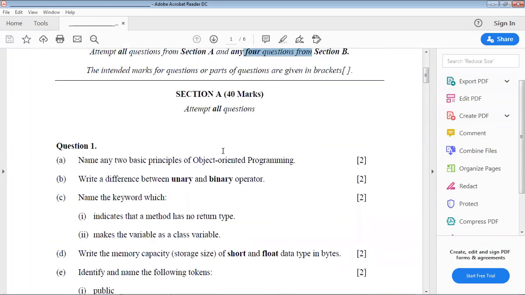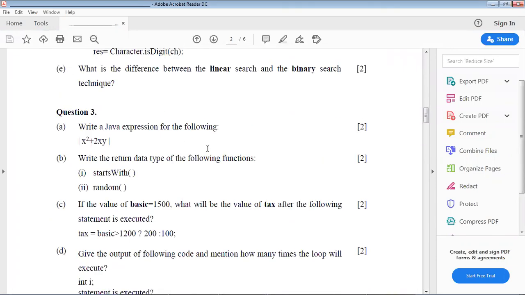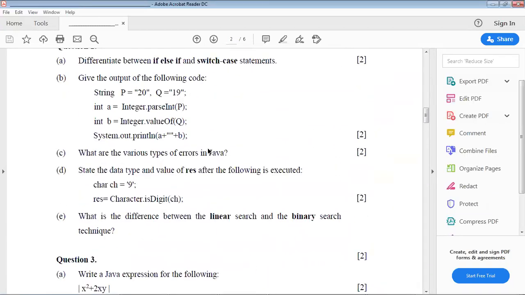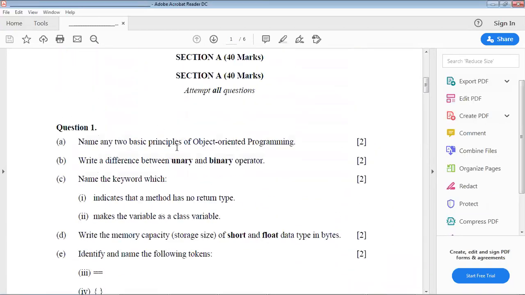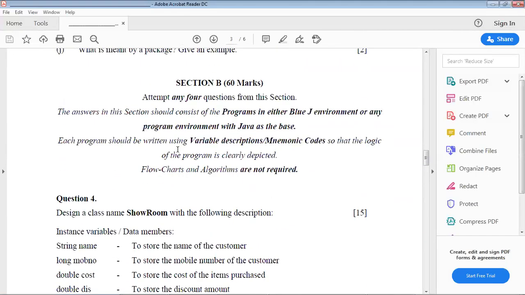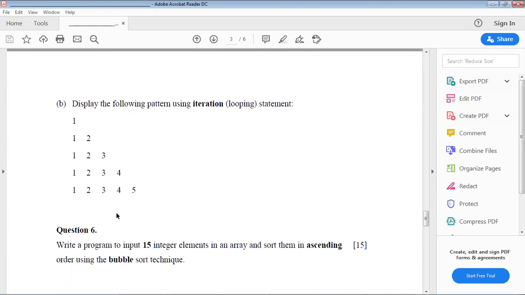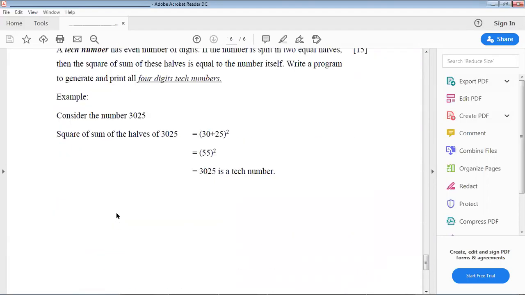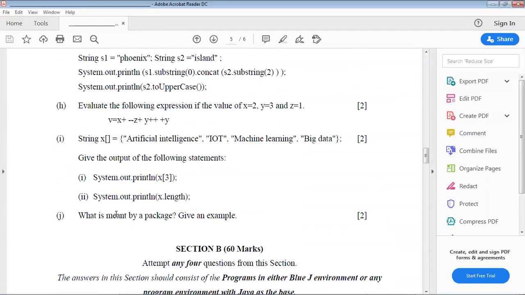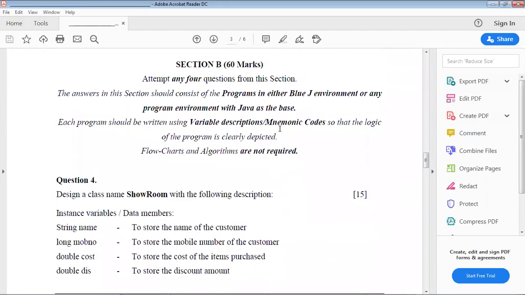So you can see section A, how many questions are there? Question 1, question 2, question 3. Three questions of 40 marks, and all the questions are compulsory. Each and every question from section A is compulsory. Clear? Then section B. How many questions are there? 1, 2, 3, 4, 5, 6. So out of 6 questions, you will have to do 4 questions, and each question carries 15 marks. Attempt any 4 questions from this section.